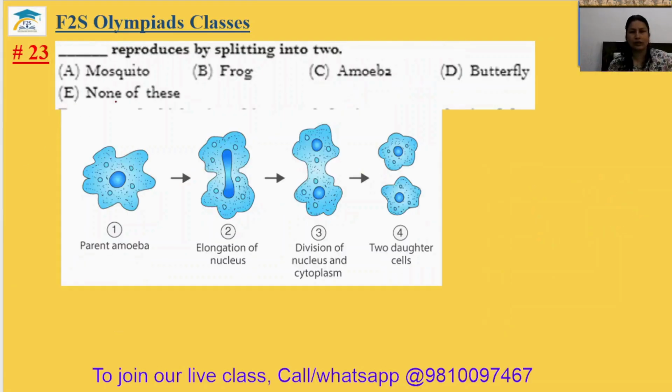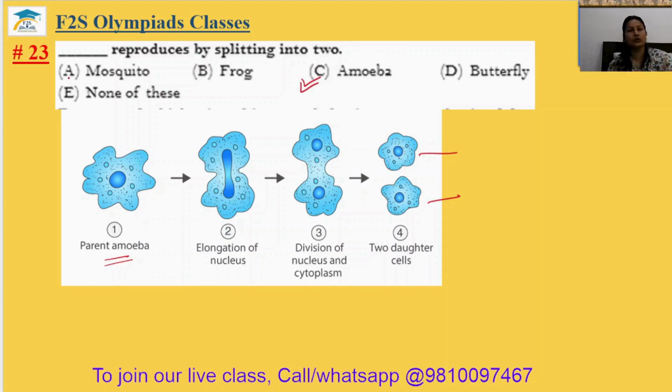Question number 23. Dash reproduces by splitting into two. So into two means there is nuclear fission, that is in a unicellular organism. Amoeba is unicellular. Its nucleus is divided into two parts, and after some time they make two new organisms. So this is your amoeba.